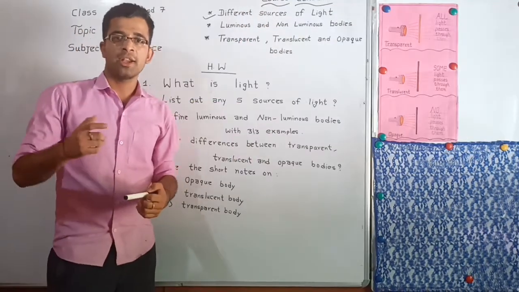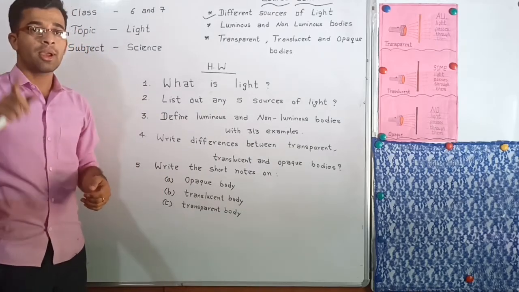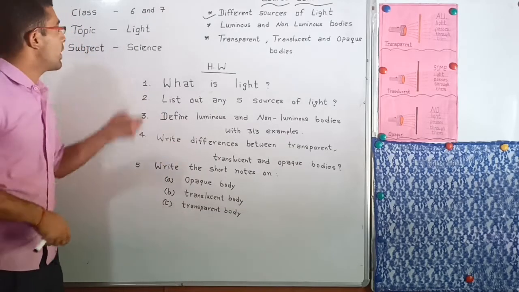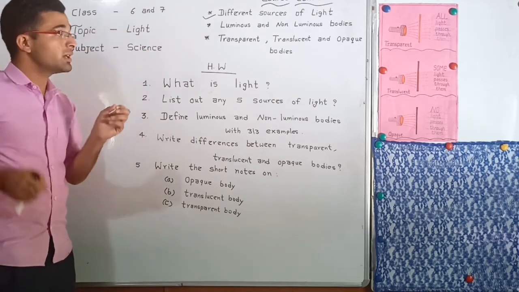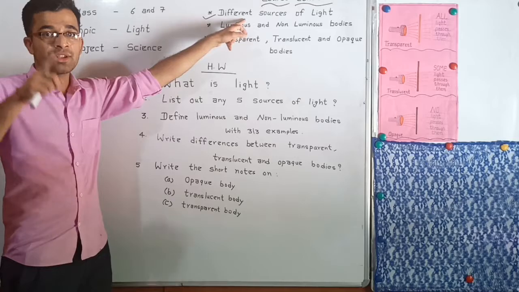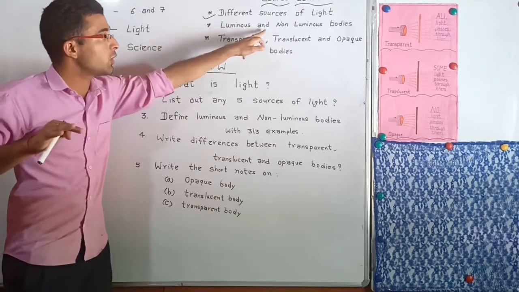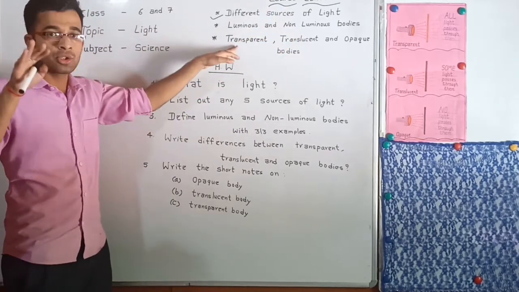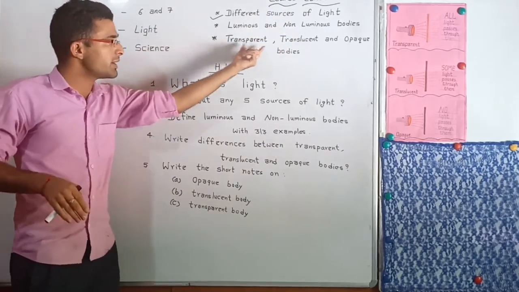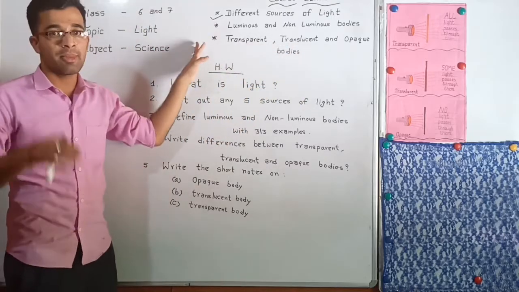Okay, dear students, now we are at the end of this video. In this video we have learned about different topics of light. First of all, we have learned about the definition of light. Then we have learned about different sources of light. Then what is a luminous body and what is a non-luminous body. Then at last we have learned about different bodies like transparent, translucent, and opaque bodies. I hope you learned this topic very well.